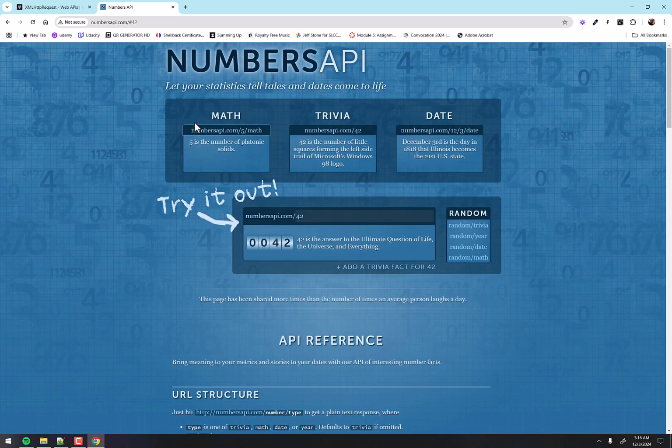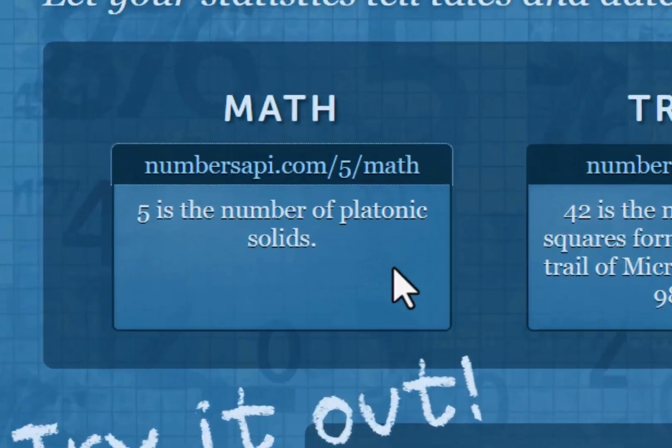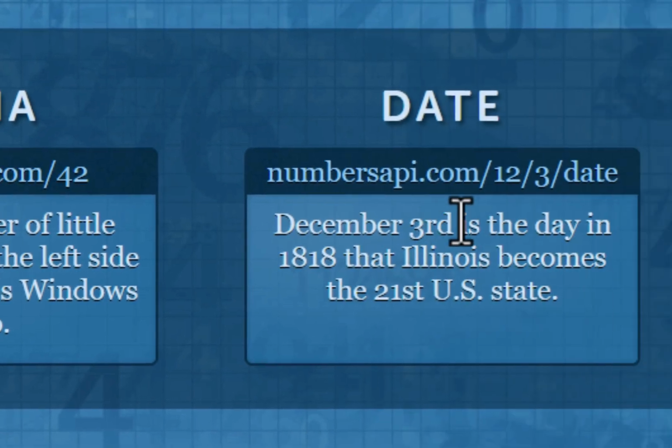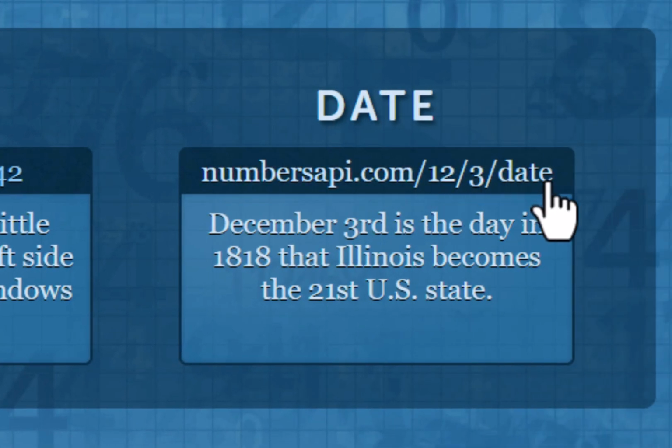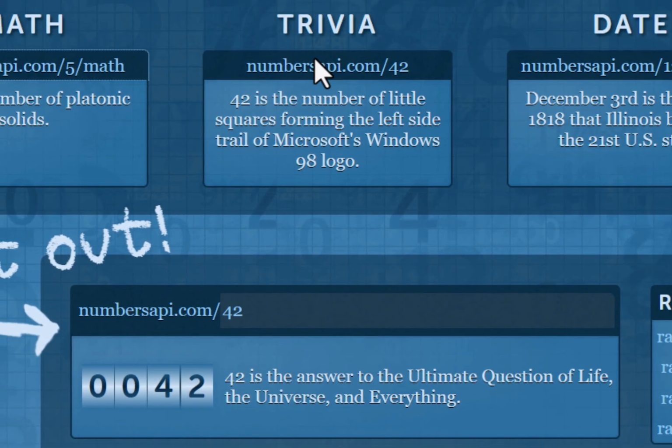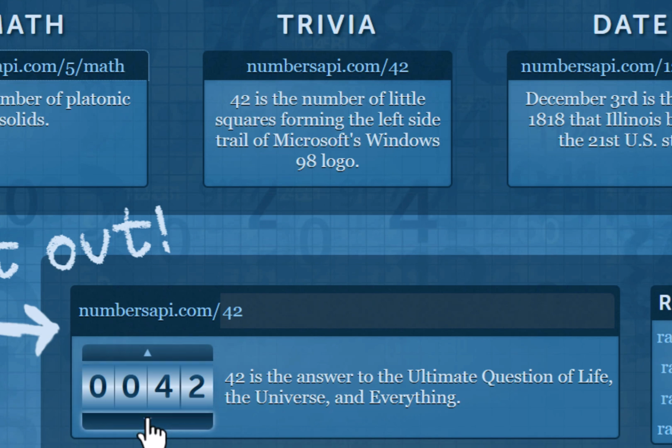So you can see here there are 3 samples here, right? We have numbersapi.com/5/math. Then we have this one here /42. Then we have this one /12/3 date. And each of these are URLs we can go to, and it'll show you what's going to happen down here. Like right now, we're seeing this middle one, this trivia. 42 is the answer to the ultimate question of life, the universe, and everything. Hopefully you know what that's all about.